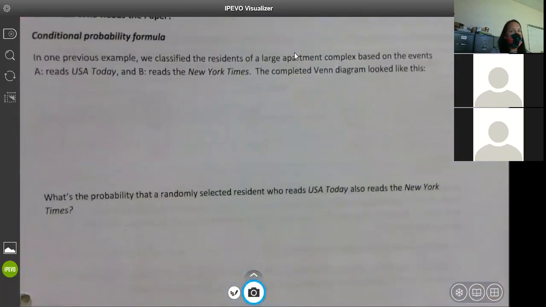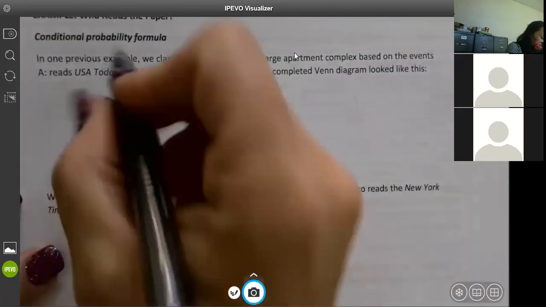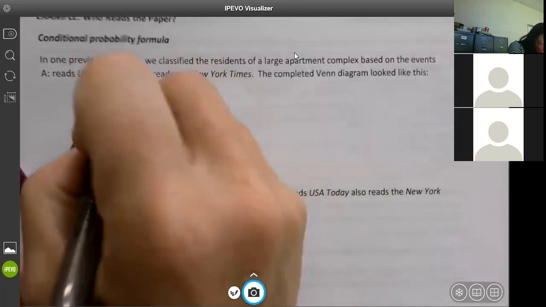So going back to that, who reads the paper? In one previous example, we classified the residents of a large apartment complex based on events. A reads USA Today and B reads the New York Times. We did this really quickly at the end. The completed Venn diagram looked like this.